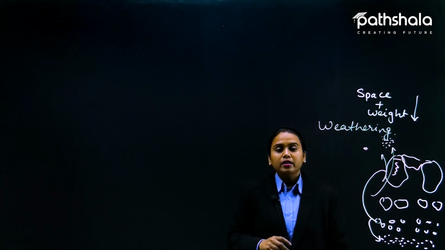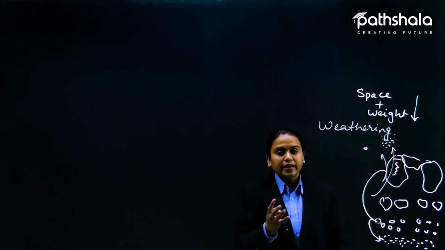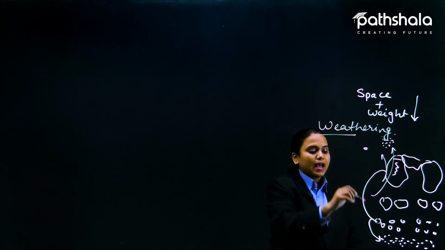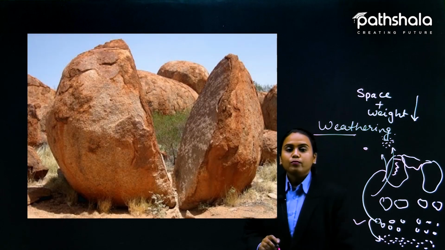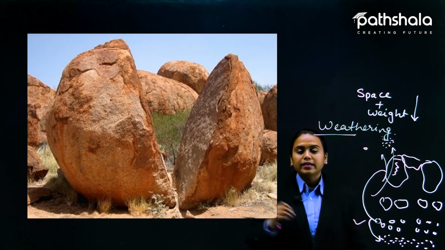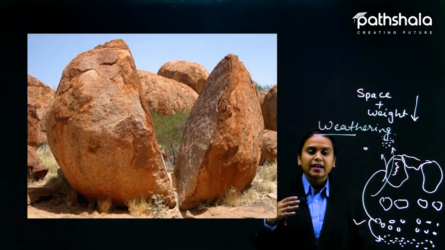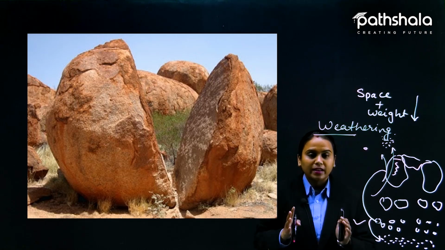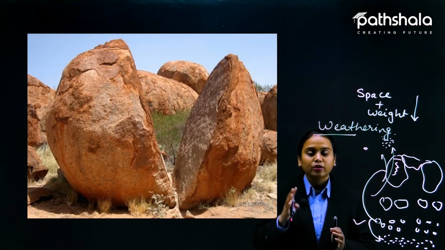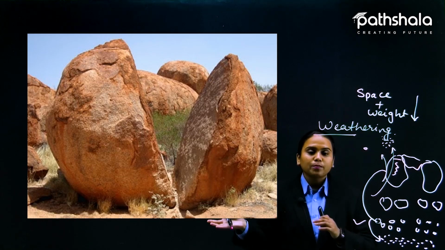Okay, so here is the soil formation topic with weathering. Now let us go and cover this. See, this is the biggest rock that you can see, and it is going to break down automatically. No one has come to break it into two equal parts and such parts. This happens over time with weathering.